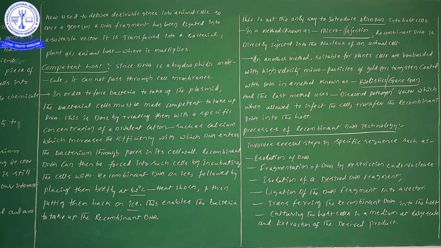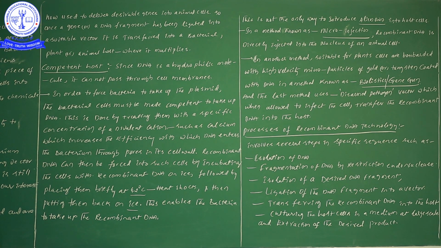These microparticles carry DNA, so the DNA enters the plant cell. Likewise, by using the biolistic or gene gun method, we can incorporate our DNA into plant cells. In plant cells, a good method is the biolistic method or gene gun method. In animals, microinjection is the best method. Next, the last method is also there.